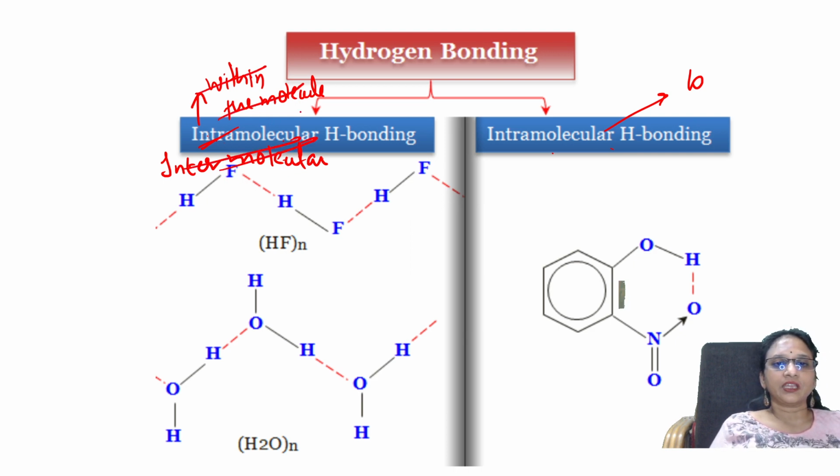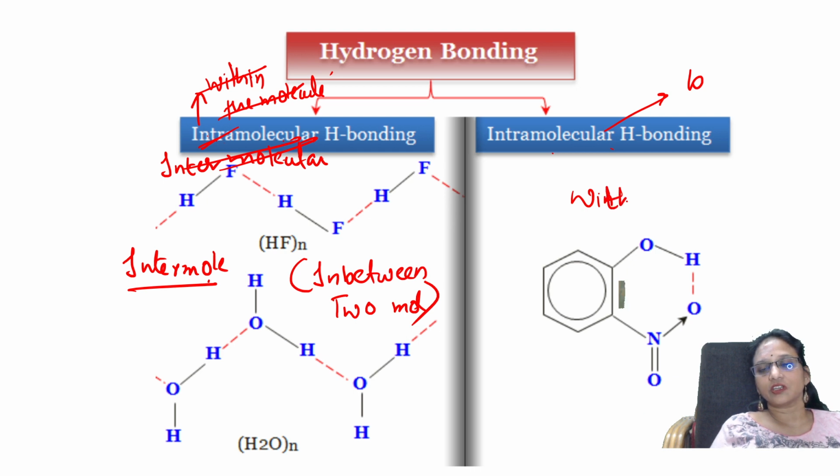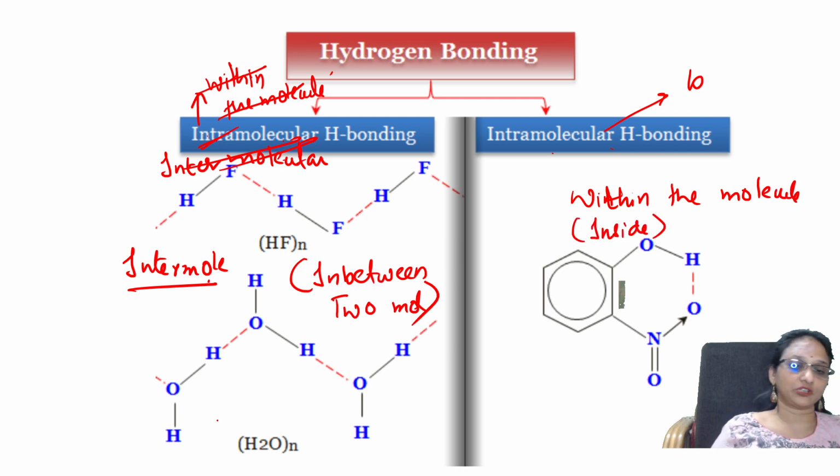Just check. First thing is intermolecular. Intermolecular hydrogen bonding means in between the molecules. It is between two molecules. Got it? And intramolecular means it is within the molecule. Within means inside. Intra means inside the molecule.